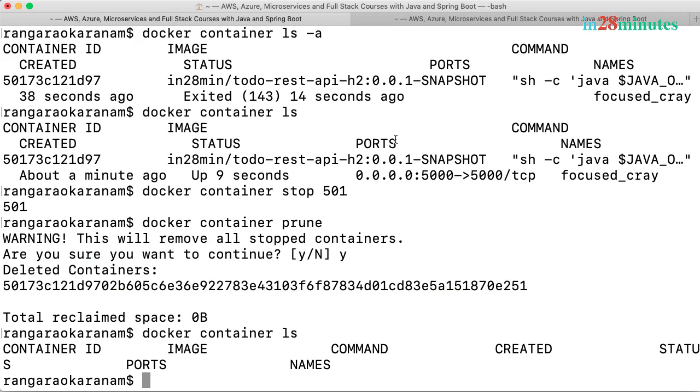So the restart policy is also very, very useful, especially if you have things like databases which you would want to keep always running. You can set a restart policy of always, and even if the Docker daemon restarts by accident, at the startup of the Docker daemon, that specific container would always be launched up.